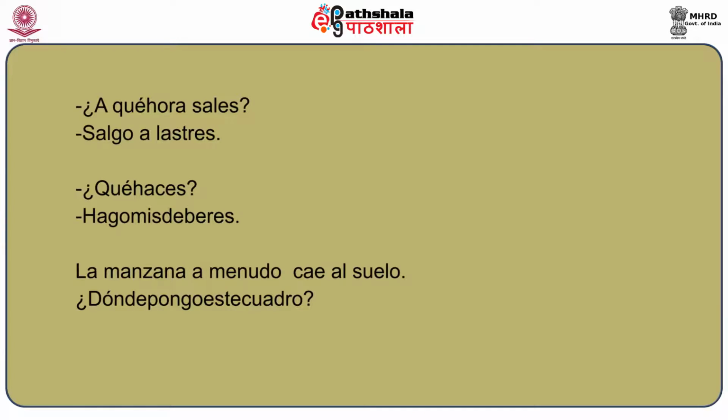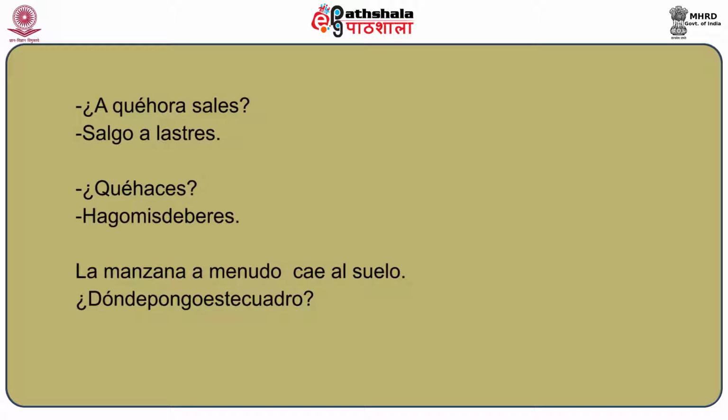Now let's see the examples formed by these verbs. We will start with the verb salir, which means to leave. For example, if you say at what time are you going to go out, so to leave or to go out is the verb salir. So this can be said as ¿A qué hora sales?, or at what time are you leaving or going to go out. And the reply can be salgo a las 3, which means I will go out or I leave at 3 o'clock.